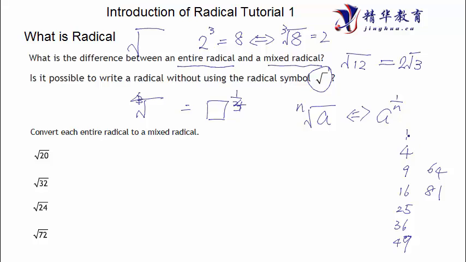Why? Because 1 squared is 1, 2 squared is 4, 3 squared is 9, 4 squared is 16, 5 squared is 25, 6 squared is 36, 7 squared is 49, 8 squared is 64, and 9 squared is 81.